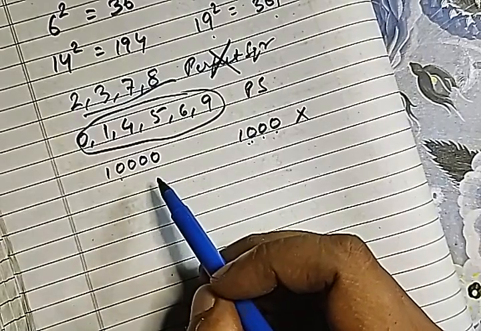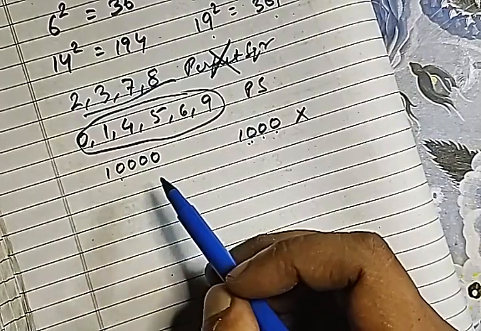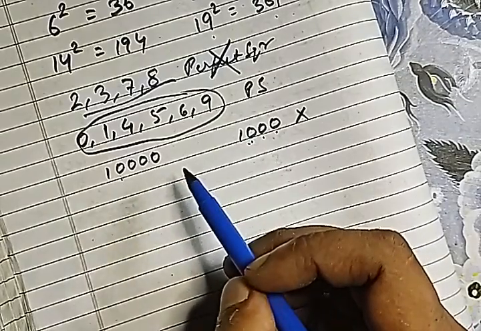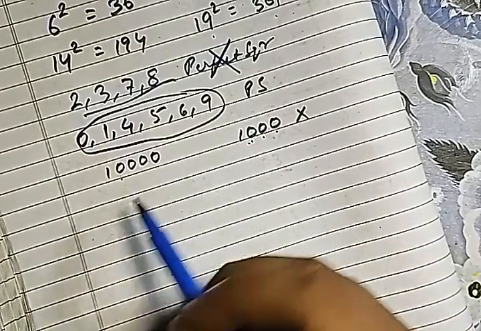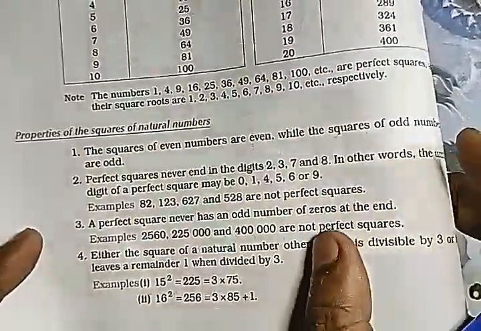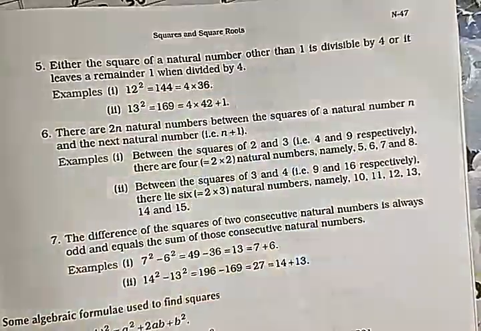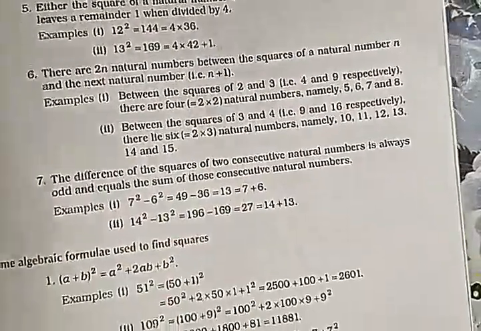Then the square of a natural number other than 1 is either divisible by 3, or it leaves a remainder 1 when divided by 3. Okay, so there are different rules in your book which are given over here. You can go through them afterwards. Okay, here are the rules, you can go through them.